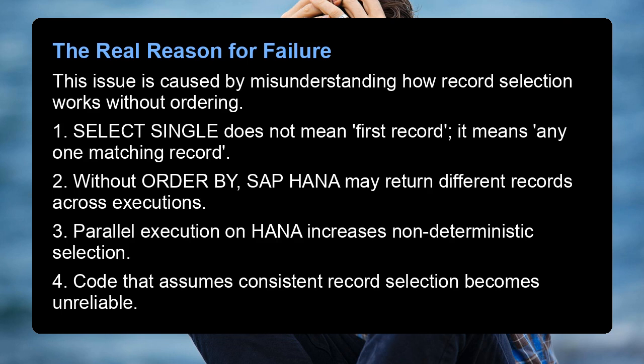This issue is caused by misunderstanding how record selection works without ordering. 1. Select single does not mean first record. It means any one matching record. 2. Without order by, SAP HANA may return different records across executions. 3. Parallel execution on HANA increases non-deterministic selection. 4. Code that assumes consistent record selection becomes unreliable.